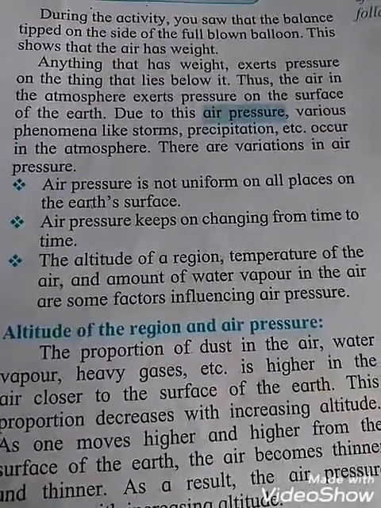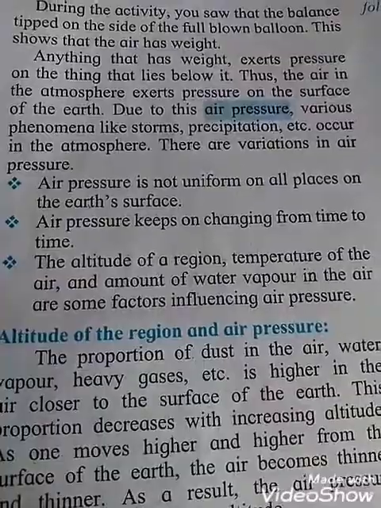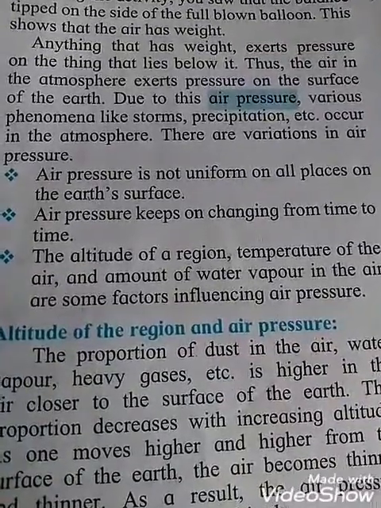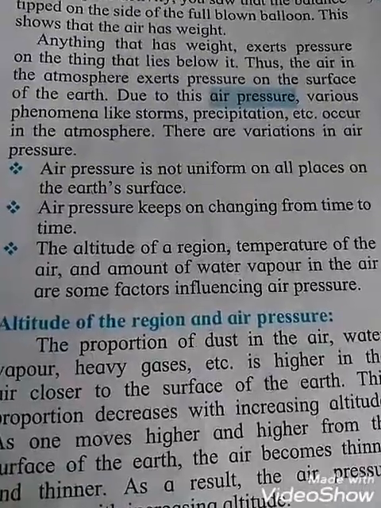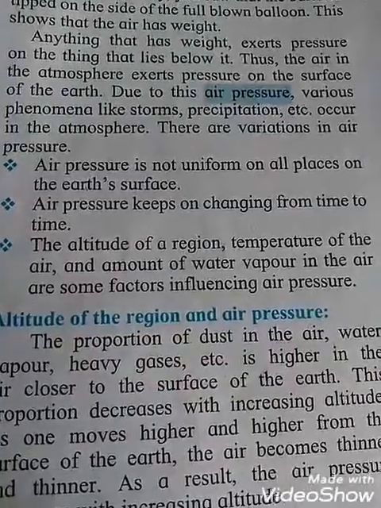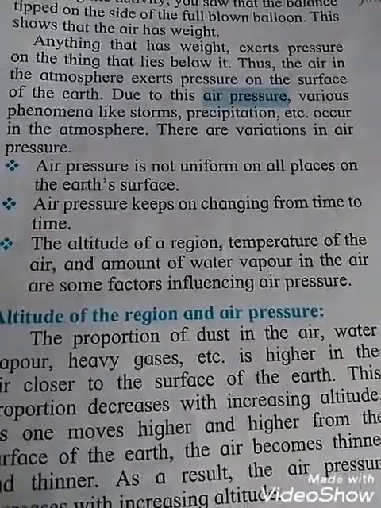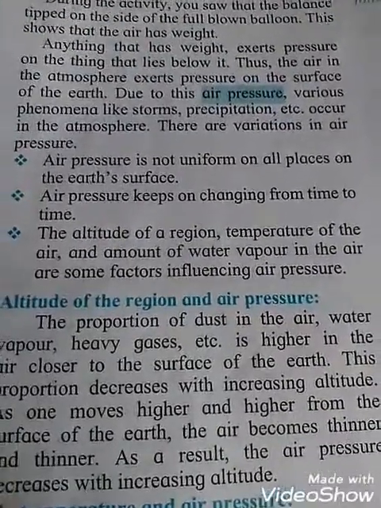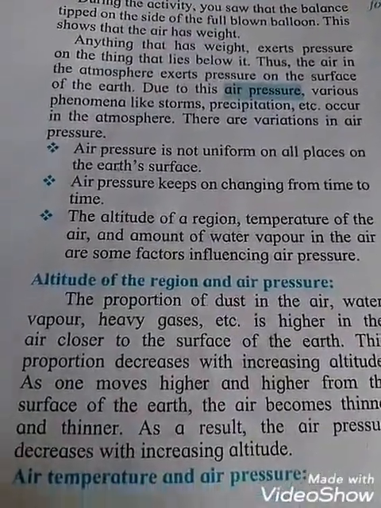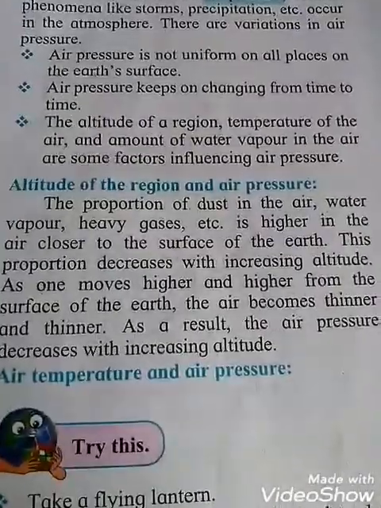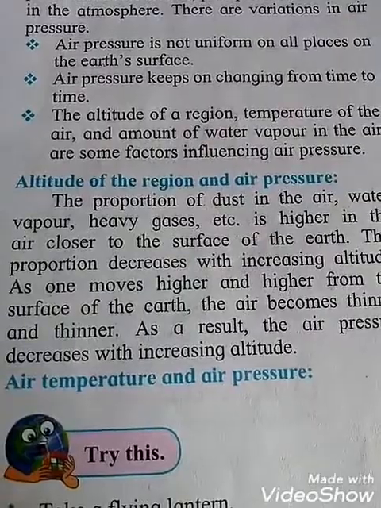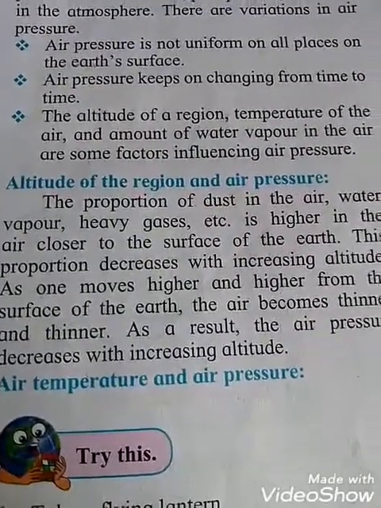And the third point is the altitude. Altitude means height, great height. So the altitude of a region, the temperature of the air, and the amount of water vapor in the air are some factors which influence air pressure. So these are the 3 points. Altitude of the regions and air pressure: altitude means great height.